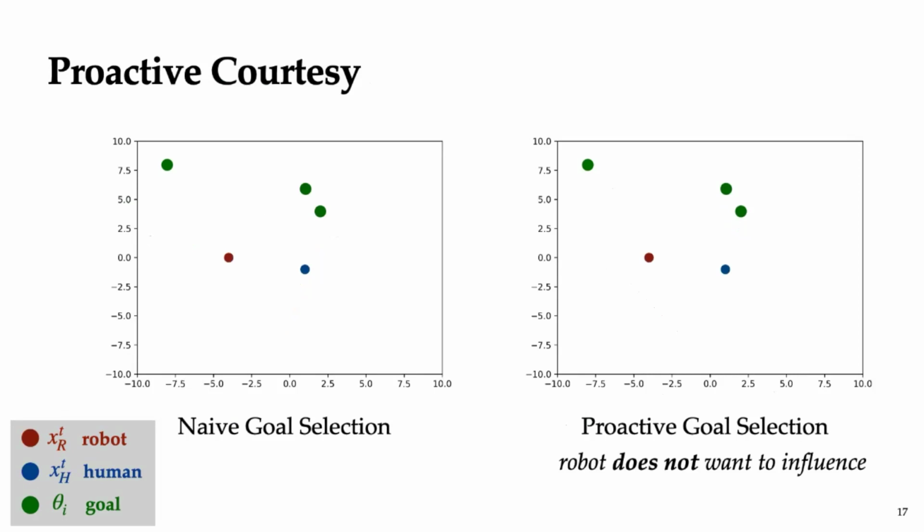On the other hand, the robot might want to stay out of the way of the human, which is what we call courtesy. Naively, the robot may influence the human to change goals, like we see in this left video, but a proactive robot can understand its influence on the person to stay out of their way and let them choose the goal that they wanted to initially.